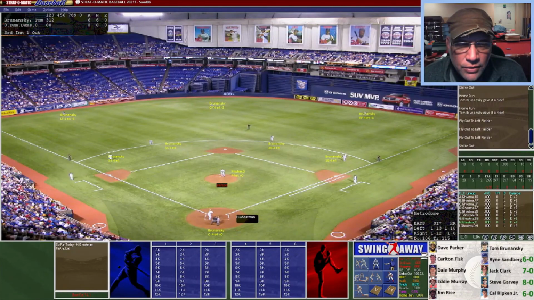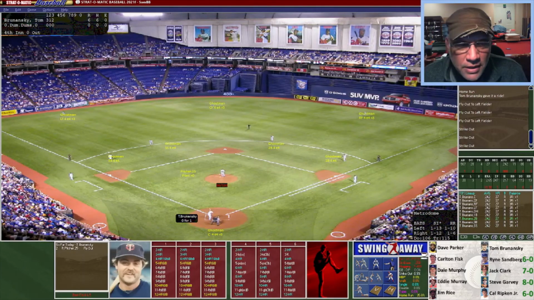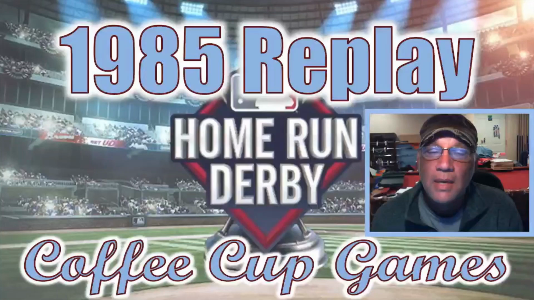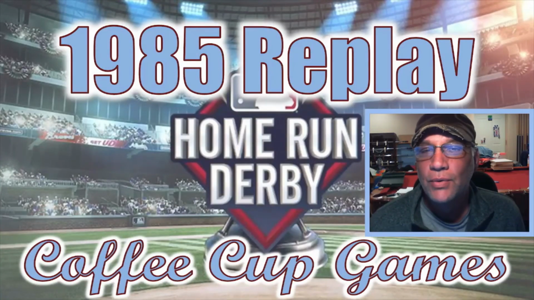So we come down to the money ball. Brunanski is tied with Sandberg and Cal Ripken Jr., so he desperately needs a home run here. Here's the pitch. Here's the swing, and it is not going to be enough, as we have now the 3rd hitter with 6 home runs, as Brunanski, Sandberg, and Ripken are all currently tied for 3rd. Garvey still leads with 8. And we're going to end the episode right there.